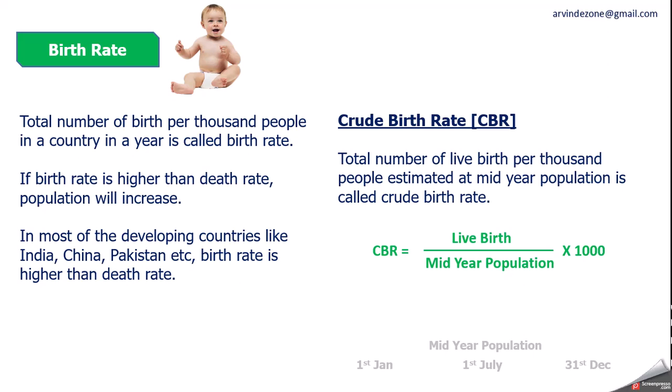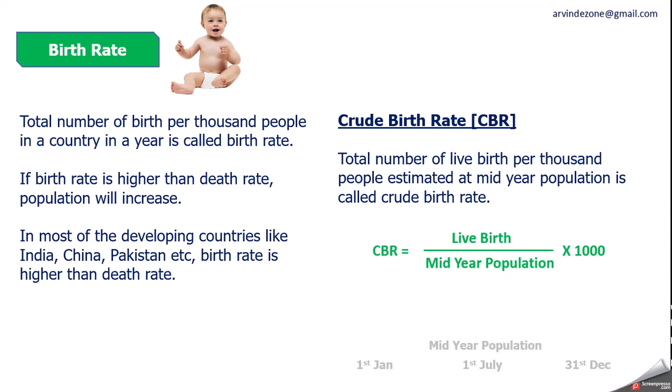Now you just imagine what will be the population on 1st July, that means in the middle of the year. So population was 5,000 in the beginning. Population has become 6,000 at the end. So in the middle what will be there? Guess, it is 5,500. So this way mid-year population is calculated.